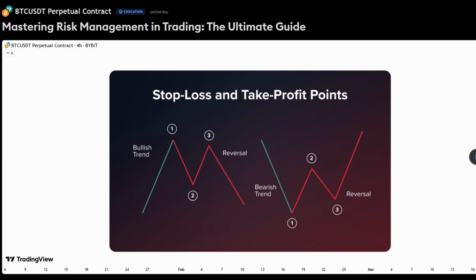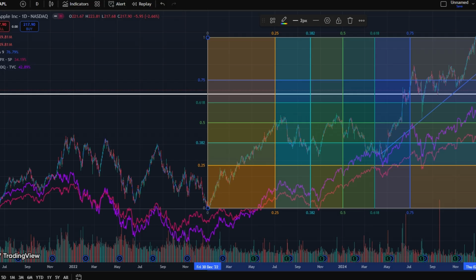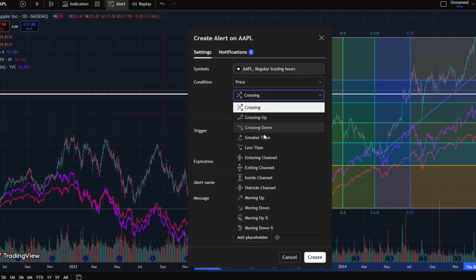TradingView's alert system is another key feature. Traders who can't constantly monitor the markets will appreciate this tool. You can set alerts for a wide range of conditions, such as when a price reaches a certain level, when an indicator triggers a signal, or when there's a trend reversal.